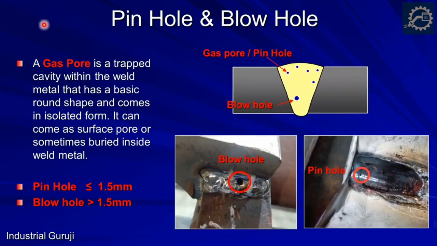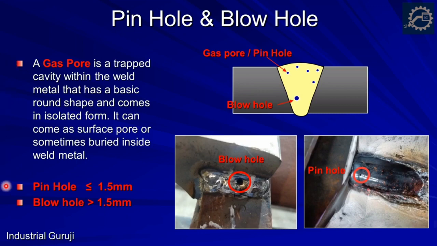First is pinhole and blowhole. Please note here a single gas pore is also called a pinhole. A gas pore is a trapped cavity within the weld metal that has a basic round shape and comes in isolated form. So you will observe a single hole in a weld. It can come as a surface pore or sometimes buried inside the weld metal.